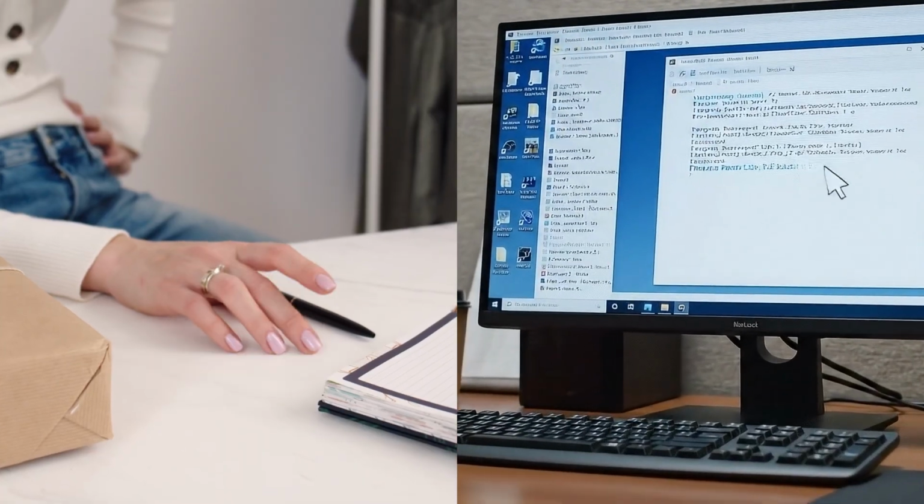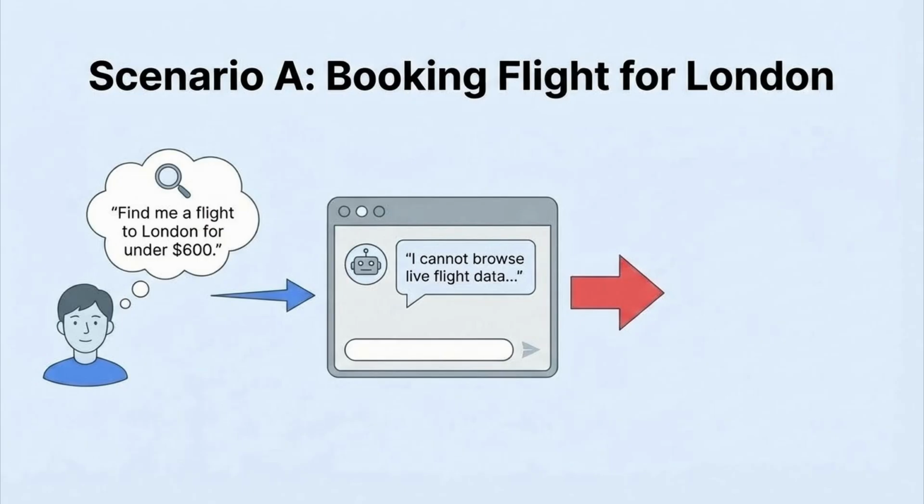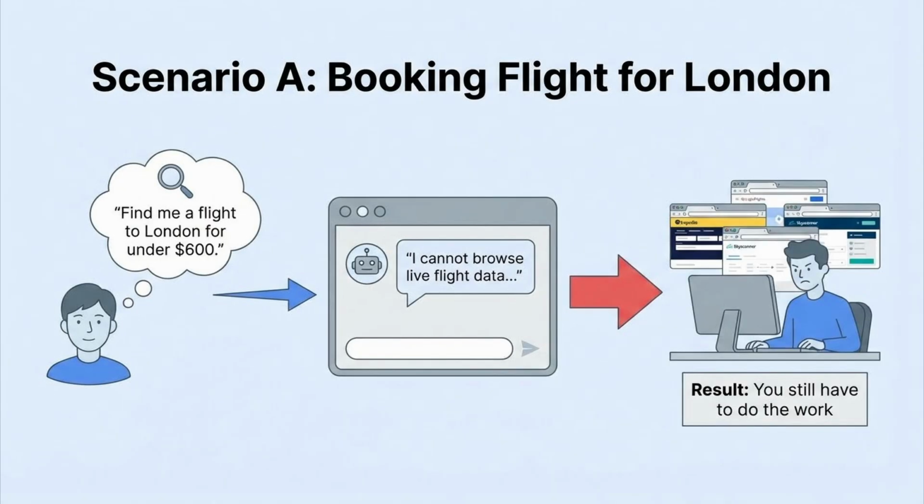Let's look at a concrete example: booking a flight. In scenario A, you have the chatbot. You ask, "Find me a flight to London for under $600." The chatbot says, "I cannot browse live flight data, but I recommend checking Expedia or Google Flights." The result is that you still have to do the work.